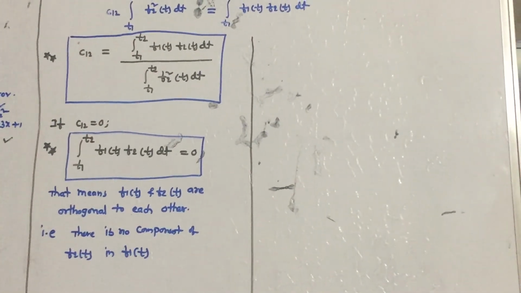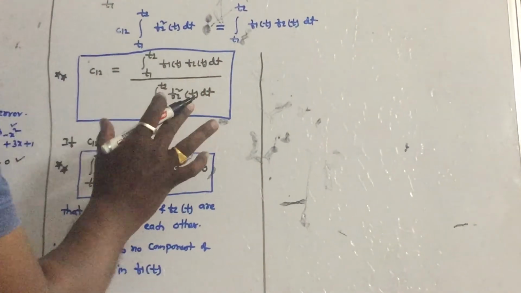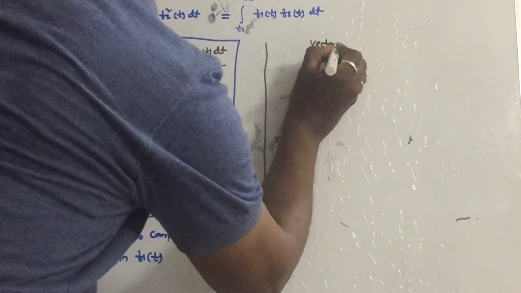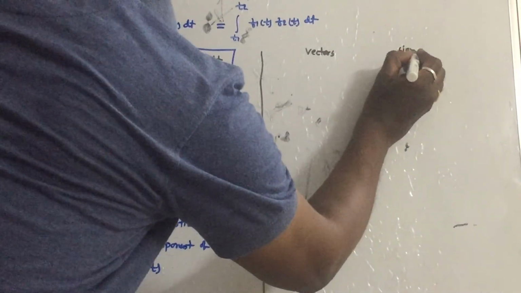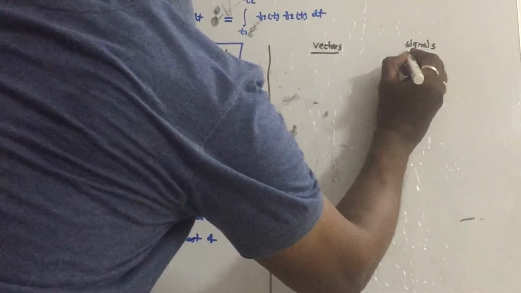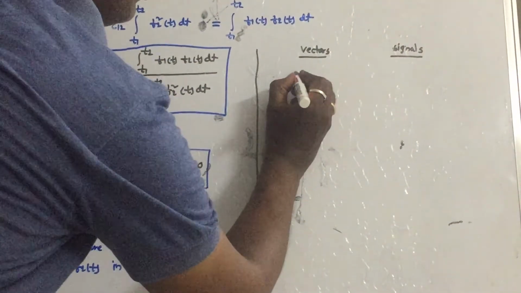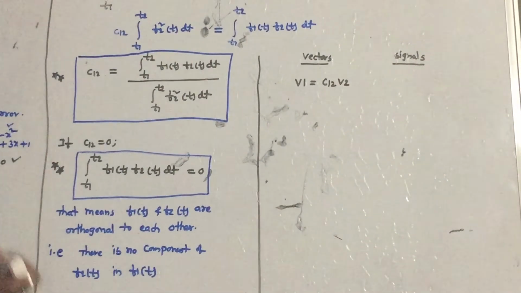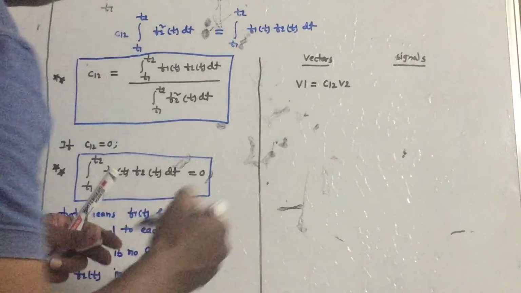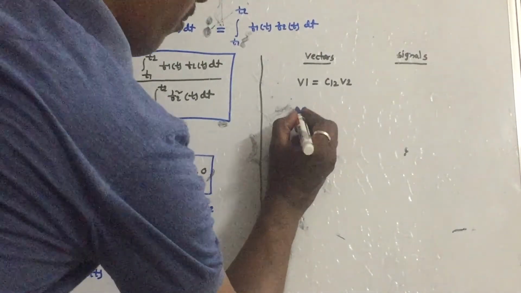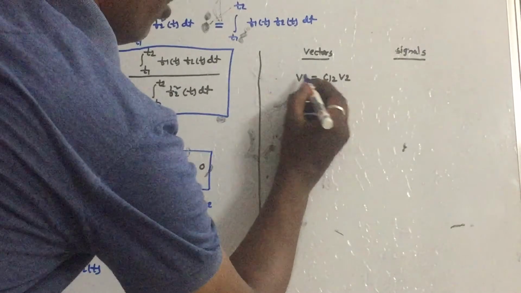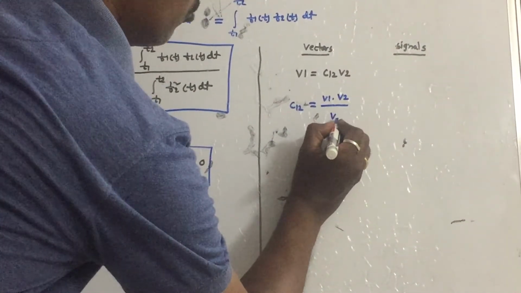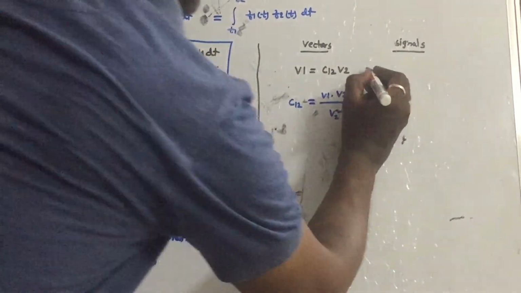So coming to the analogy, now let us simplify all this that we have discussed about vectors and signals in short. So this is vectors. Let us say these are signals. Let us shortly write. The component of V1 along V2 is C12 into V2. As I explained earlier, what is C12? Simple formula: V1 dot product with V2 by V2 square.